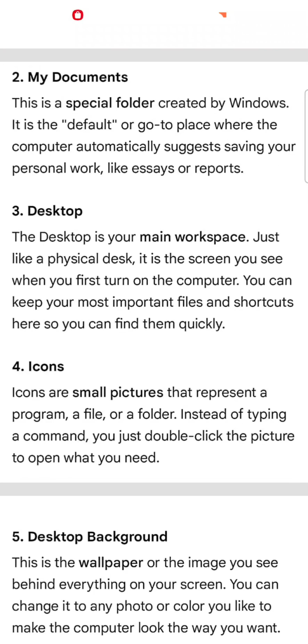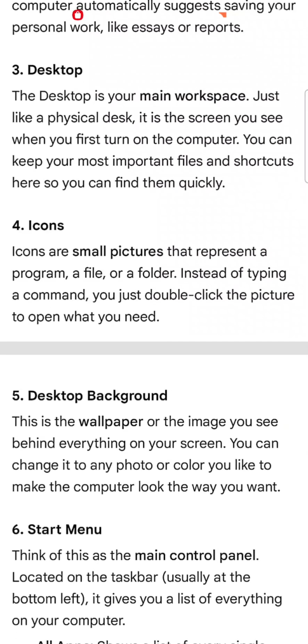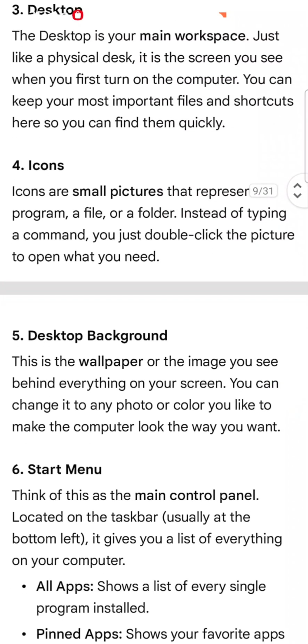Icons are small pictures that represent a program, a file, or a folder. Instead of typing a command, you just double click the icon to open what you need. Fifth, desktop background. This is the wallpaper or image you see behind everything on your screen. You can change it to any photo or color you like to make the computer look the way you want.